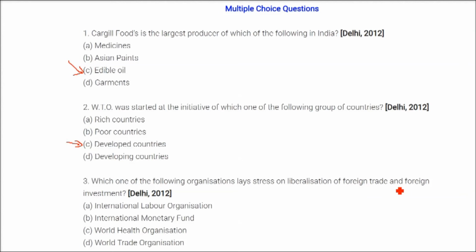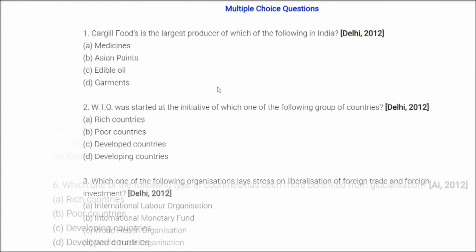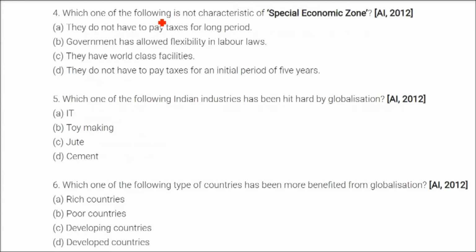Which one of the following organizations lays stress on liberalization of foreign trade and foreign investment? This is WTO, World Trade Organization. Which one of the following is not a characteristic of SEZ, Special Economic Zone? The answer is they do not have to pay taxes for a long period. They have to pay tax; not for 5 years, but after that they have to pay tax. All are true.